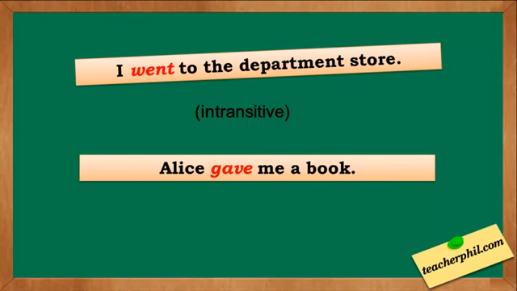Number 3. Alice gave me a book. The correct answer is a transitive verb. The object here is a book.